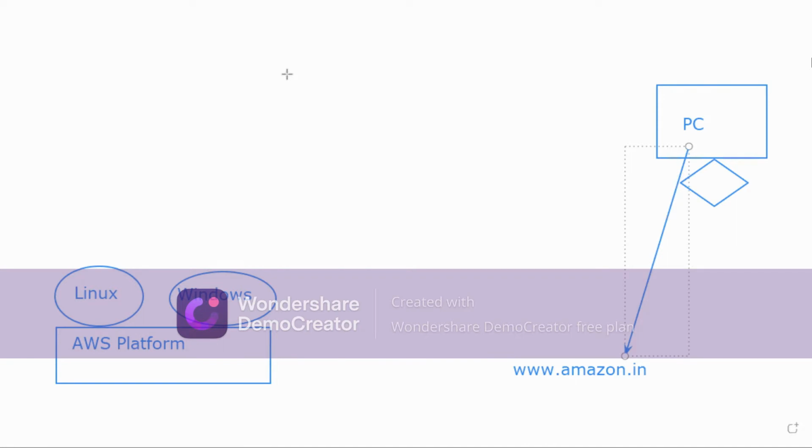Right. So let us assume something like this. There is a server on which we have configured Amazon.in pages. Okay. So I'll write it something like this. This is a web server. On this web server, I'm configuring Amazon.in pages.